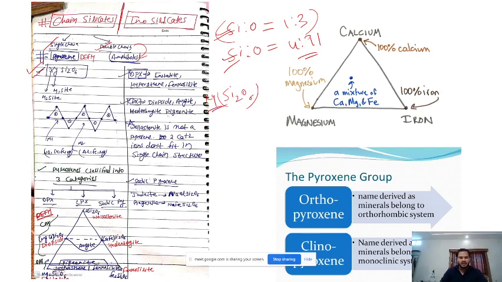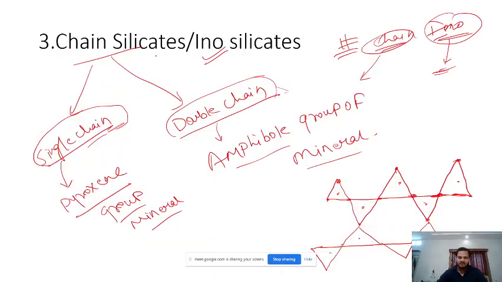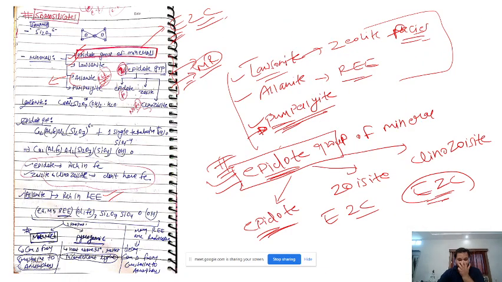Just remember it. Maybe you might find it difficult to remember the formula of amphibole, or the formula of allanite. Somebody was asking me, sir, so many people are preparing for geology from the same book, how will we differentiate? I know it is not possible to mug up all the formulas.